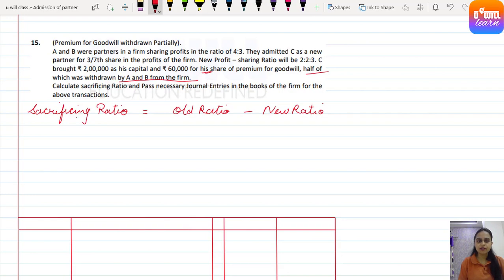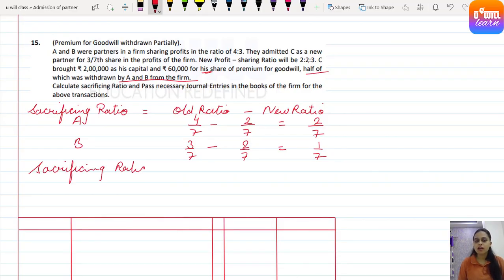So first we are calculating for A. A's old ratio is 4 by 7 minus new ratio 2 by 7, so 2 by 7 sacrifice. Clear? Then B's old ratio is 3 by 7, new ratio is again 2 by 7 only, so sacrifice 1 by 7. So sacrificing ratio comes to be 2:1, right? So sacrificing ratio is calculated.